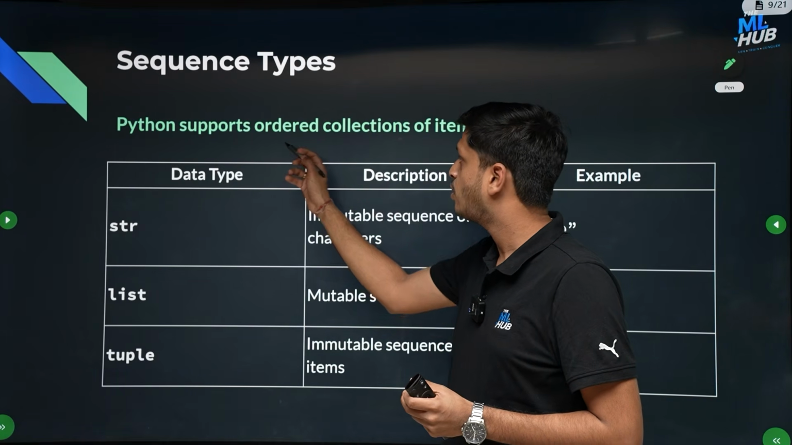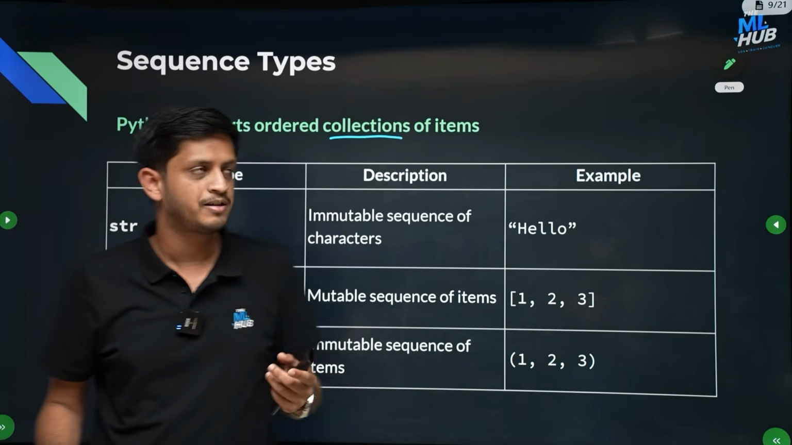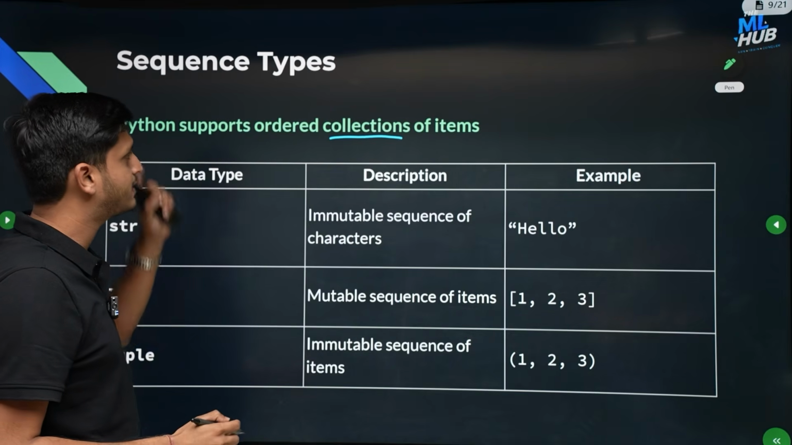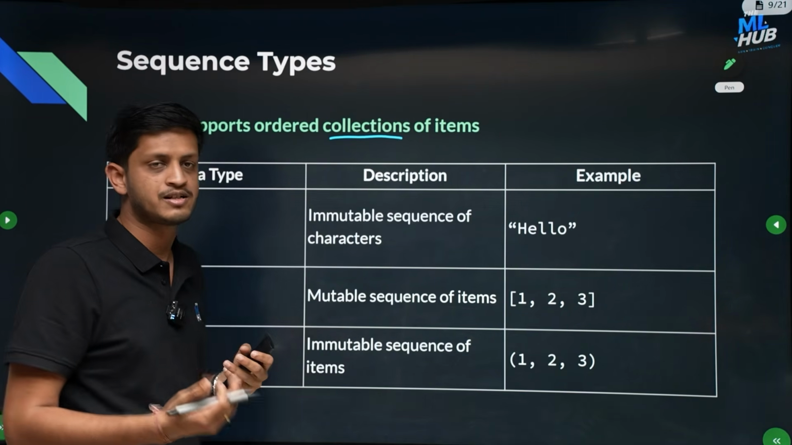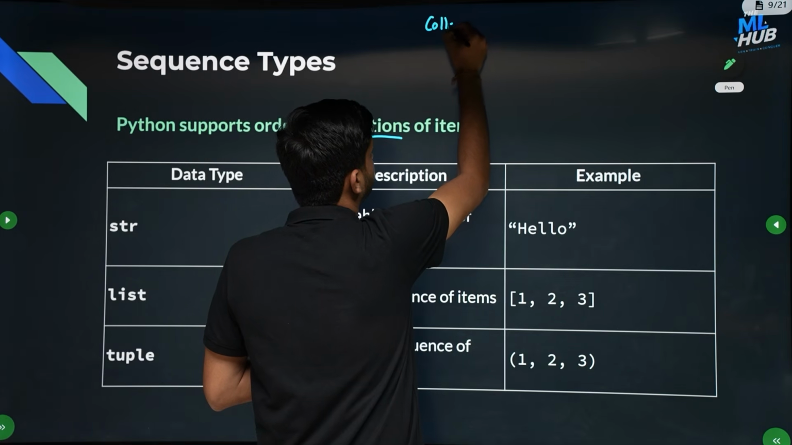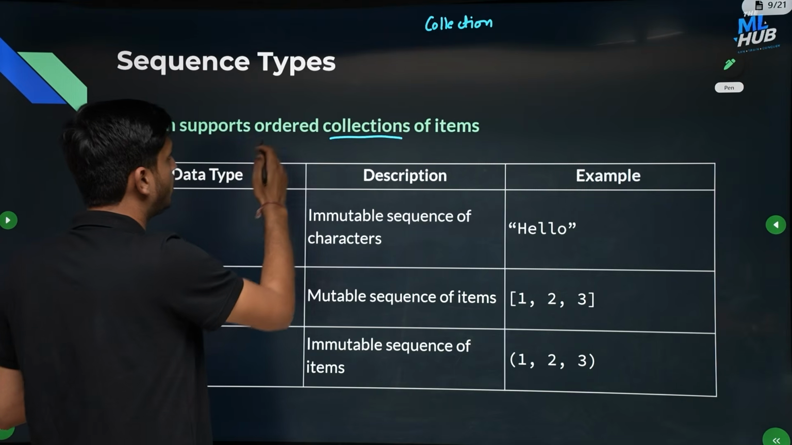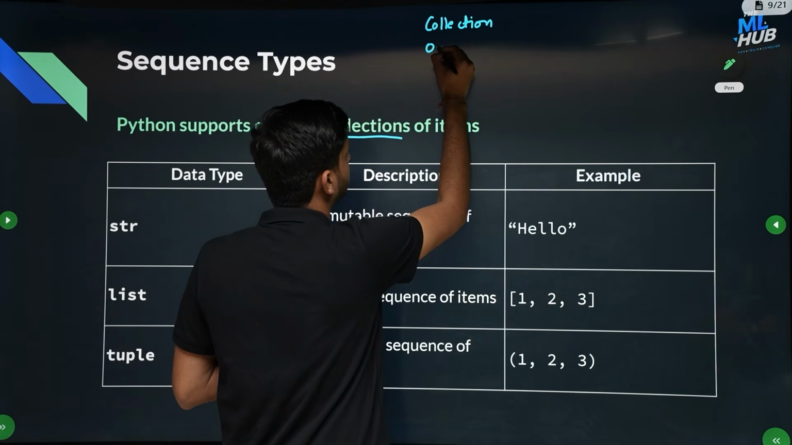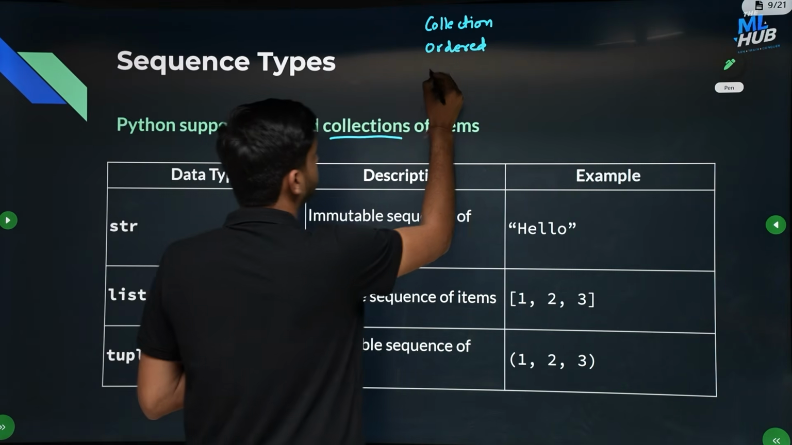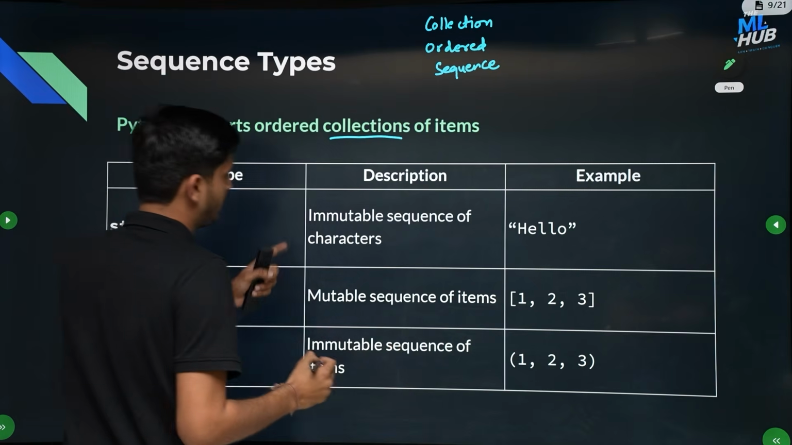So Python supports ordered collections of items. Let me explain what collection here means. There are a few terms coming here: ordered, collection, and immutable, and sequence. So let us try to understand what these terms mean. First is collection. Then we have ordered collection, like ordered or unordered. Let's see what it means. Then we have sequence. And then we have immutable.